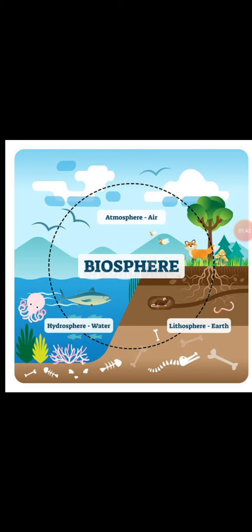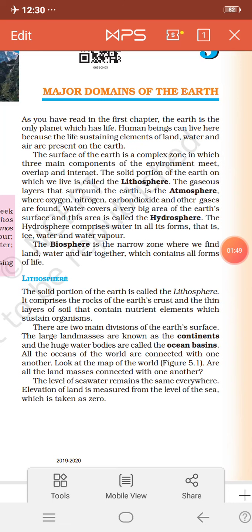Let's see about lithosphere in detail. As we have already read, lithosphere is the solid portion of the earth. It is made up of the rocks of the earth's crust and the thin layers of soil that contain nutrient elements which sustain organisms. There are two divisions of the earth's surface. They are continents and ocean basins. Let's see what continents are. Large land masses are known as the continents and the huge water bodies are known as ocean basins.